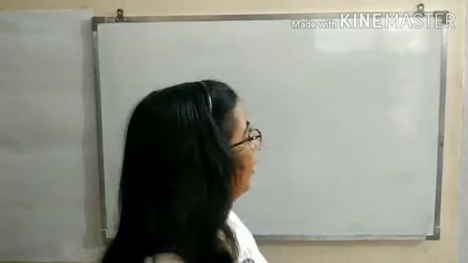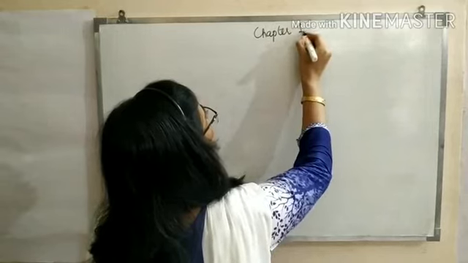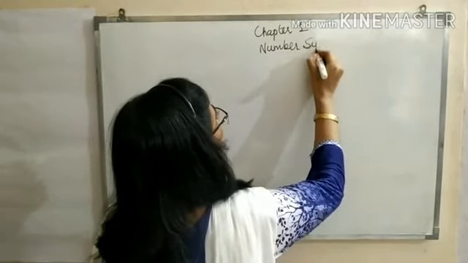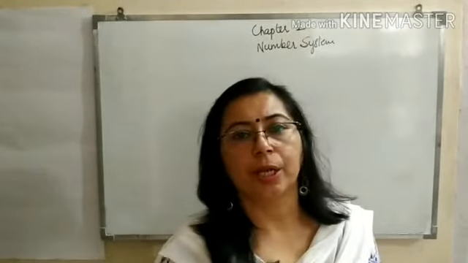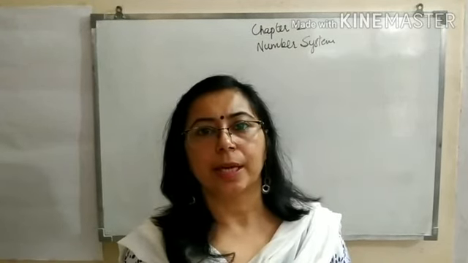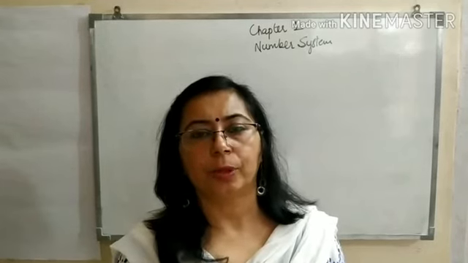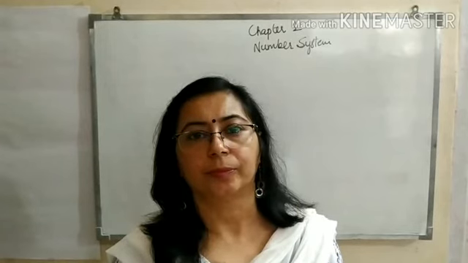The first chapter, number system. First of all, we have to understand what are the different types of numbers. As you have done in your earlier classes also, natural numbers, whole numbers, then we come to integers, rational numbers. This is the total form of numbers. To understand it properly, let's watch this video first.